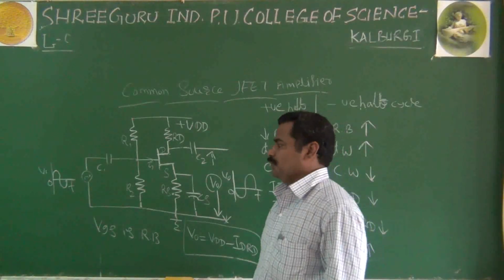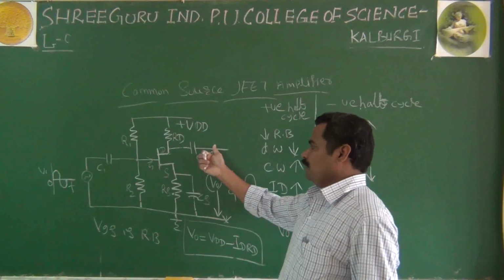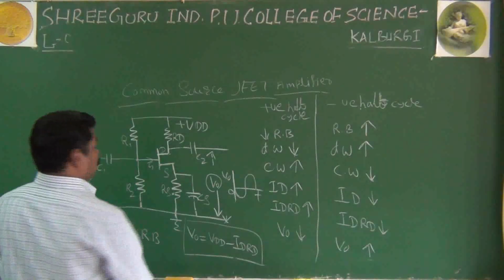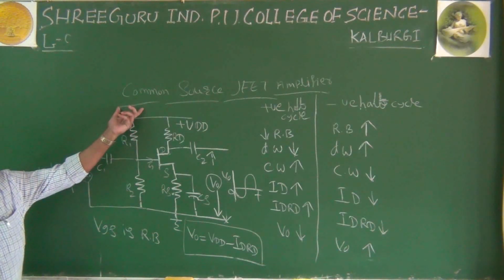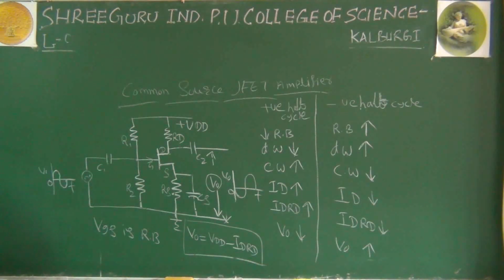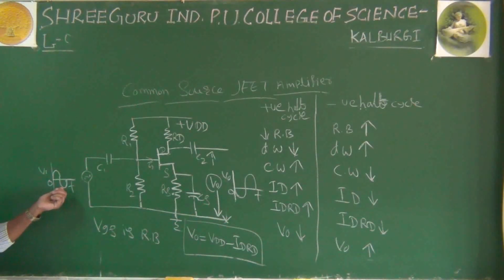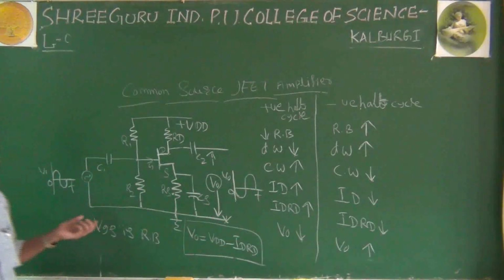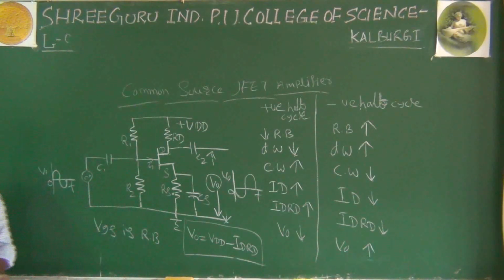And as we know already, you are applying the input from gate and source, and you can get the output from the drain and source. And important thing, as you studied in your common emitter amplifier, in the same way for your common source JFET, the input and output are out of phase. As I said, if your input is going positive, your output is going negative. If your input is going negative, your output is going positive. It means in your JFET common source amplifier, the input and output are 180 degrees out of phase.